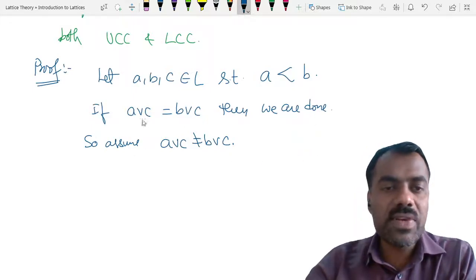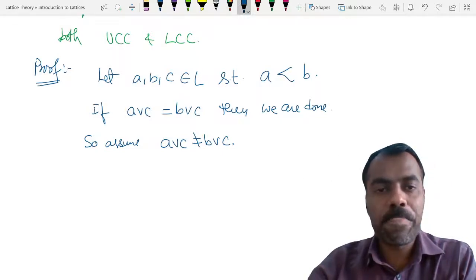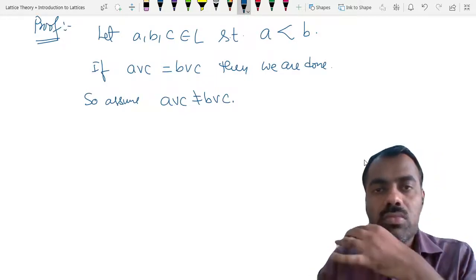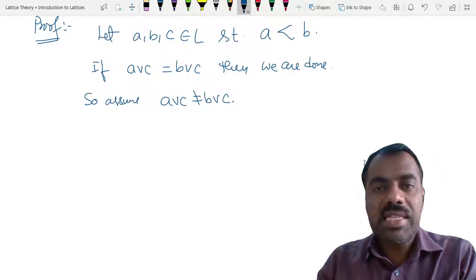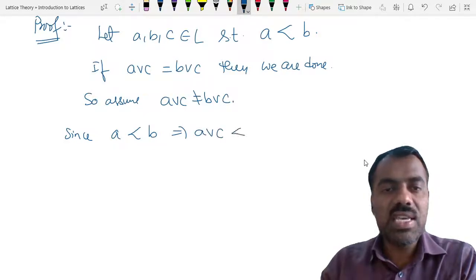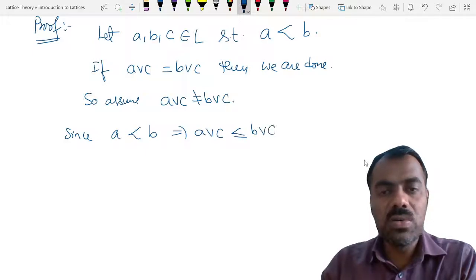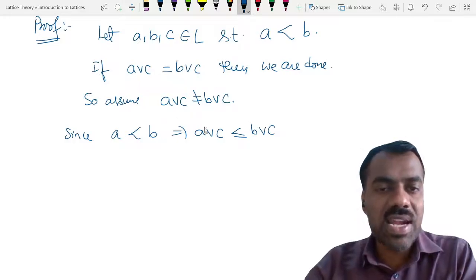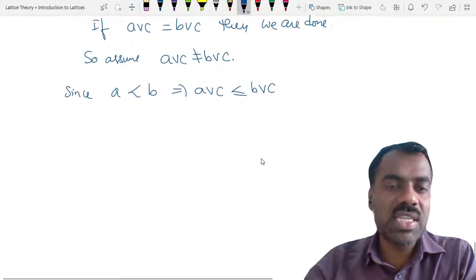If they are not equal, then we want to show that A join C is covered by B join C. Now we can observe that since A is covered by B, A is less than B. This implies A join C is less than or equal to B join C. So therefore B join C and A join C are not equal. That means B join C is not equal to A join C.